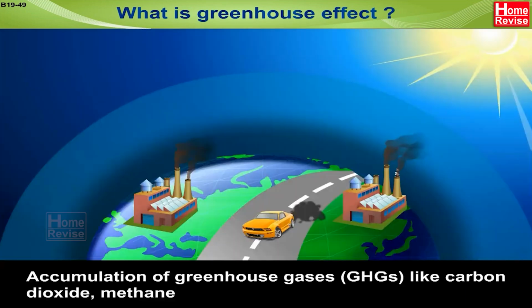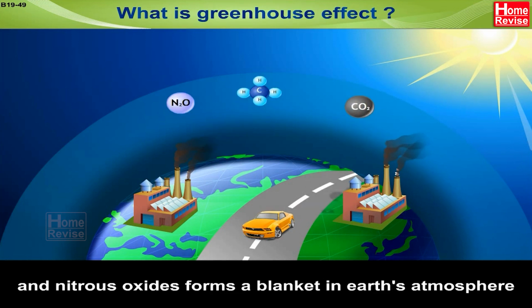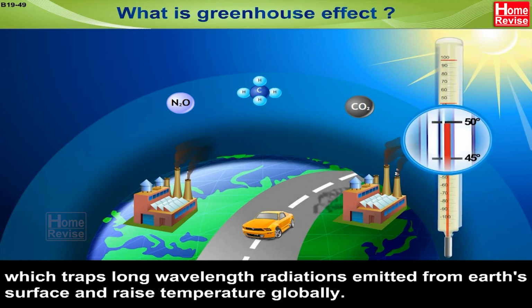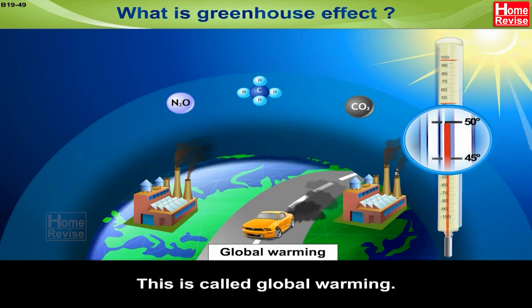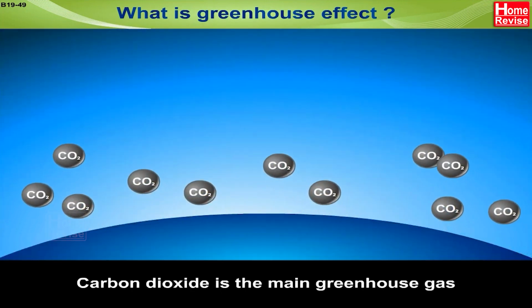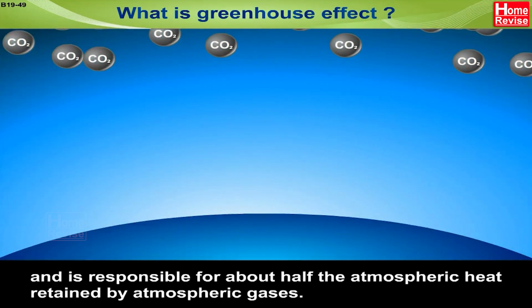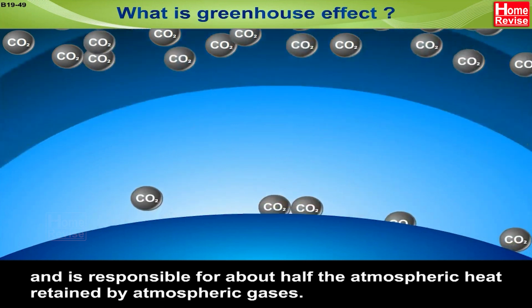What is greenhouse effect? Accumulation of greenhouse gases, that is GHGs, like carbon dioxide, methane, and nitrous oxides, forms a blanket in Earth's atmosphere, which traps long wavelength radiations emitted from Earth's surface and raises temperature globally. This is called global warming. Carbon dioxide is the main greenhouse gas and is responsible for about half the atmospheric heat retained by atmospheric gases.